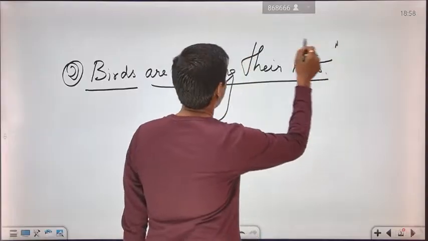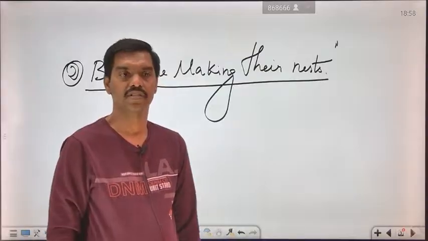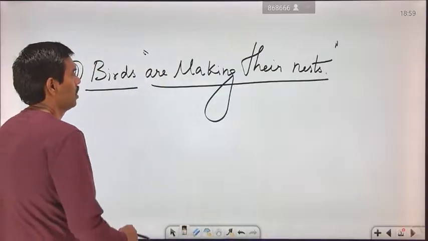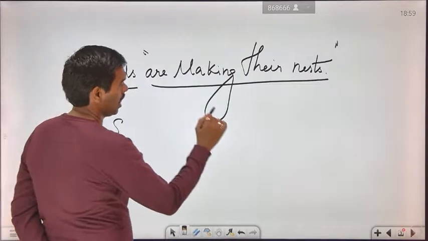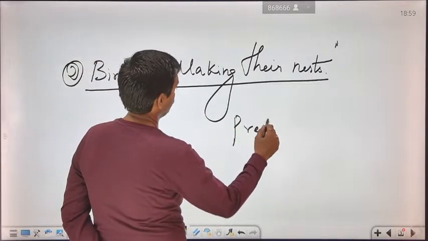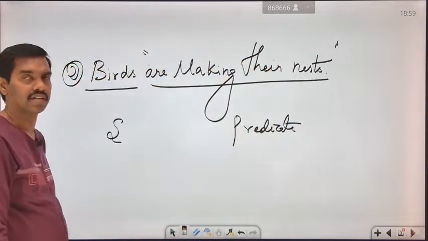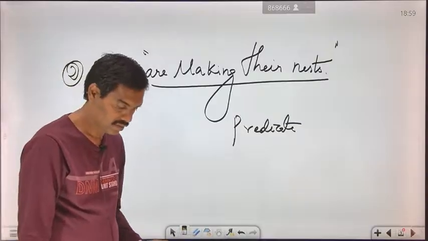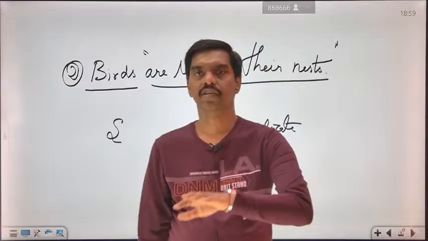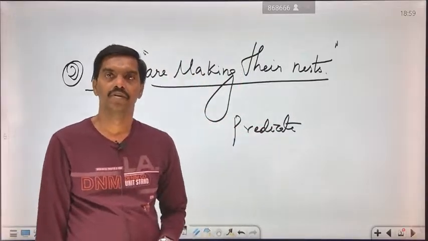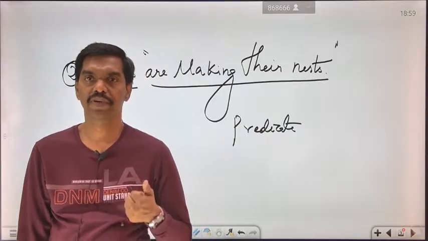So they are going to form the house. They are going to build the house. Okay, that is the meaning of this sentence. So here we are going to identify the subject. The subject will be represented in terms of birds. The predicate will be represented in terms of are making their nest. So something is doing. Who is making their nest? Birds are making their nest. Sometimes we can say human beings. Human beings are making their houses. Human beings are building the house.